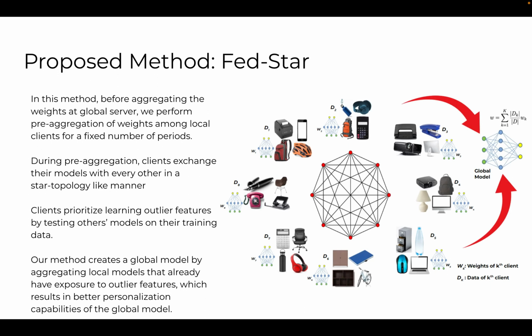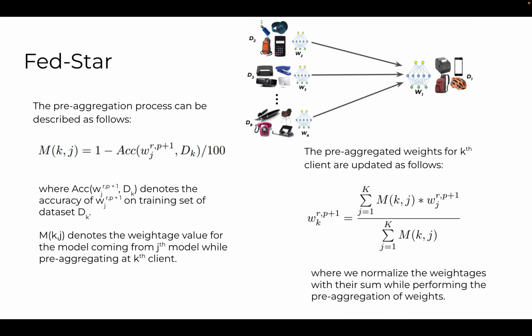Once the local clients train the model on their local data, instead of going for the global aggregation as in Fed average, we perform pre-aggregation among local clients for a fixed number of periods, in which every client receives model parameters from every other client in a star topology-like manner. In pre-aggregation, each client prioritizes learning of outlier features by testing others' models on its own local dataset and giving more importance to clients that have significantly different features than its own, to better capture the outlier features. Once the pre-aggregation is performed for a fixed number of times, we go for a global aggregation, in which the global model is formed by aggregating the local pre-aggregated models. Due to our smarter pre-aggregation, our global model has better personalization capabilities.